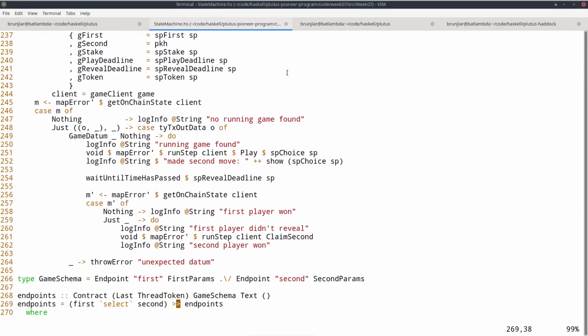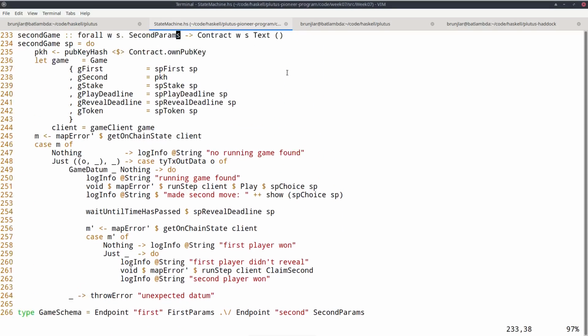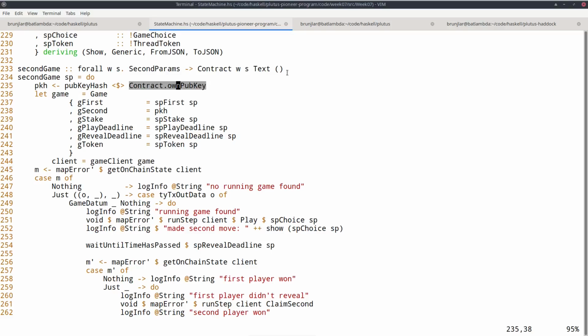So second game, the beginning is the same. We look up the public key hash. We define our game parameter. We define the state machine client. Then we use this get onChain state again to check or find the UTXO that represents the state machine, represents the game. If we don't find it, that means no game is running. If we do find it, all these other pieces of information we could use, we don't need, only the O. And again, we use this typed version to grab the datum.